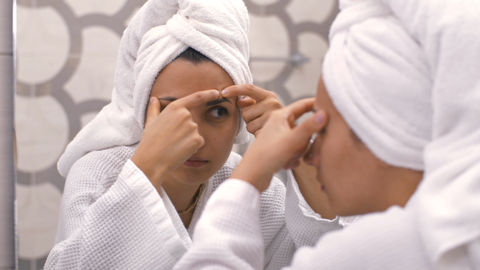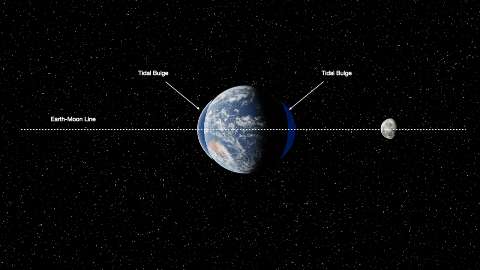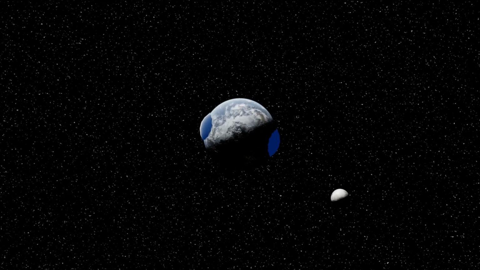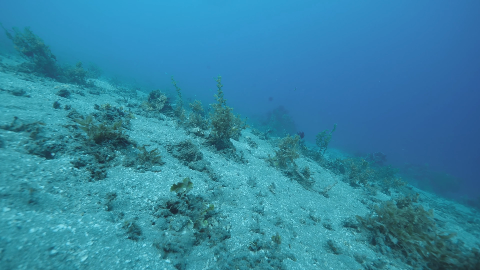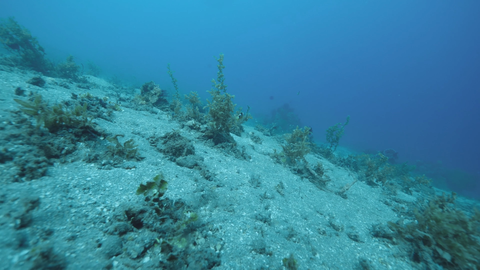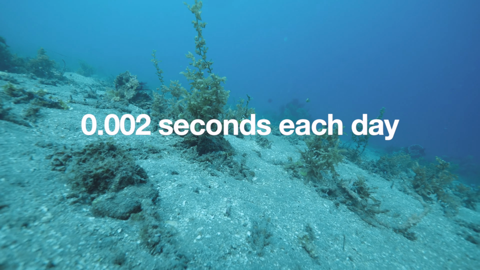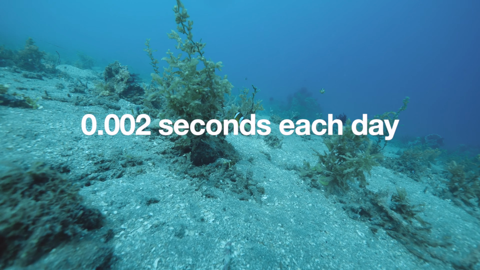Imagine squeezing a pimple. That's the effect the moon's gravitational field has on the oceans, and hence the bulge at the Earth-Moon line. But there's one more thing. The bulge is not perfectly aligned to the Earth-Moon line. Instead, as a planet rotates on its axis, it offsets the bulge in the direction of its rotation. It's like a constant tug-of-war between the Earth and the Moon, pulling the ocean bulge constantly. This exact interaction causes friction between the ocean water and the ocean floor, causing Earth's rotation to slow down ever so slightly, that is 0.002 seconds each day.